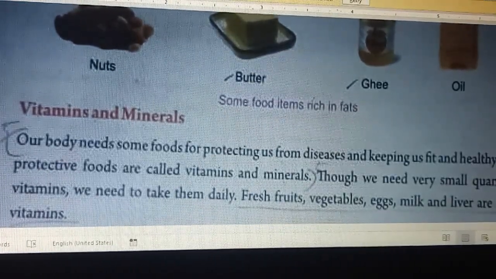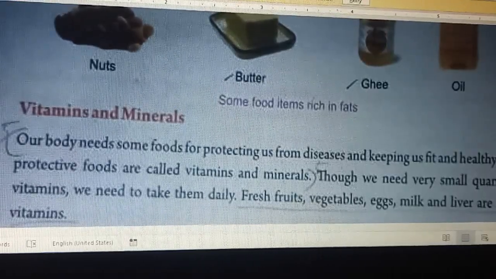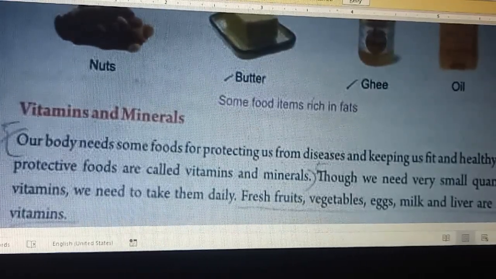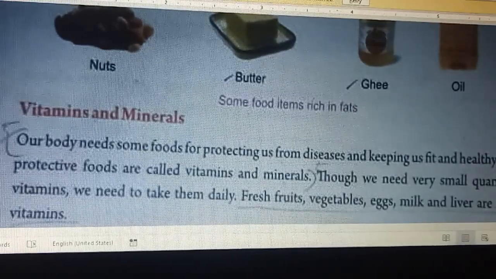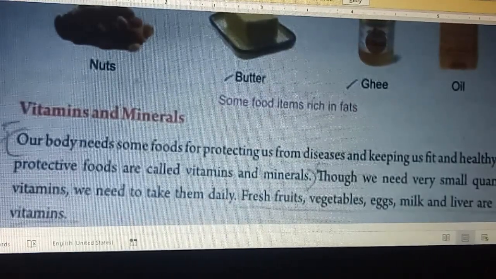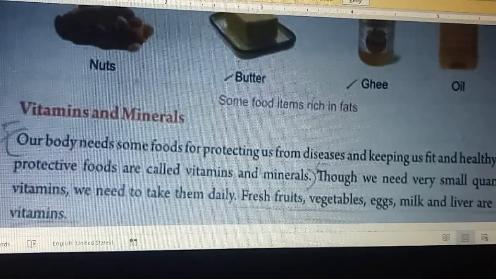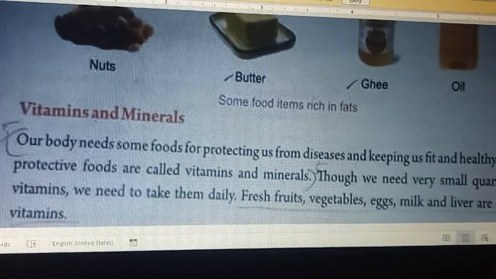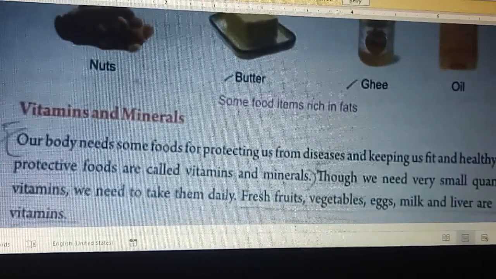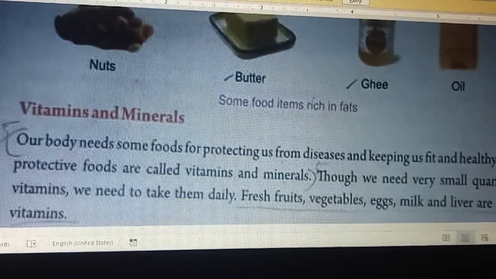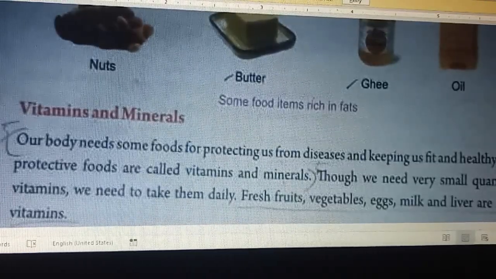Next, vitamins and minerals. Our body needs some foods for protecting us from disease and keeping us fit and healthy. The protective foods are called vitamins and minerals. Though we need a very small quantity of vitamins, we need to take them daily.